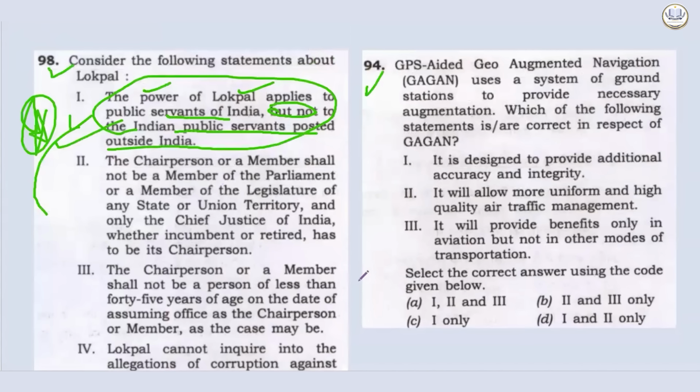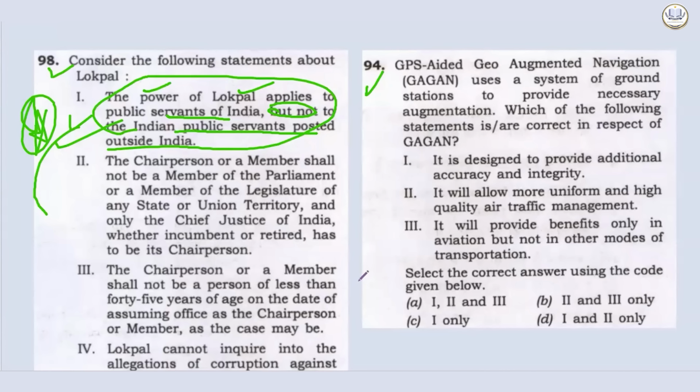Let's see another question. GPS Aided Geo Augmented Navigation, GAGAN, uses a system of ground stations to provide necessary augmentation. Which of the following statements are correct in respect of GAGAN? Statement 1, it is designed to provide additional accuracy and integrity.